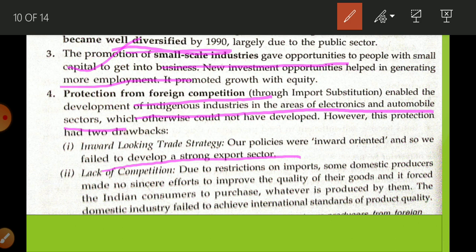Okay, second drawback is lack of competition. So because of protection there are no foreign companies, foreign products, Indians are only purchasing Indian products. So Indian industry doesn't make any effort for the betterment of quality, for low price, and they become lazy. Because they know there is no competition, people are only having Indian goods and they have to purchase them. So that is the drawback of this system, no sincere effort to improve the quality of their product. This is the drawback of this policy.